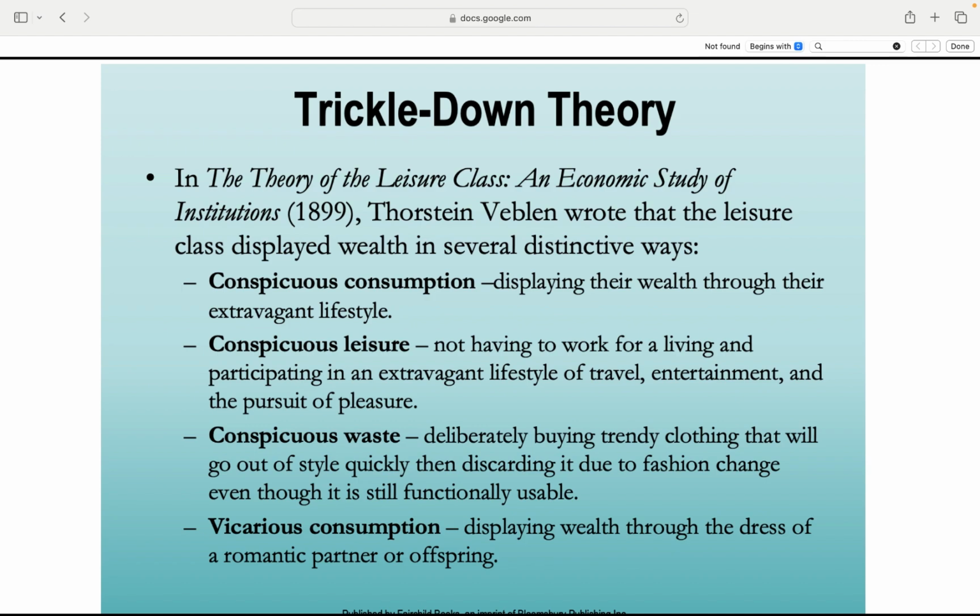In 1899, Thorstein Veblen, a theorist, said that the rich, the leisure class, show off their wealth in some very extra ways. Conspicuous consumption was flaunting wealth through lavish lifestyles. Conspicuous leisure, not working and living it up with travel and fun. And conspicuous waste, buying trendy stuff just to toss it when it's out of style, even if it's still good. Vicarious consumption, showing off wealth through the fancy clothes of your partner or kids. Basically, if you're rich, you don't just have money, you wear it.